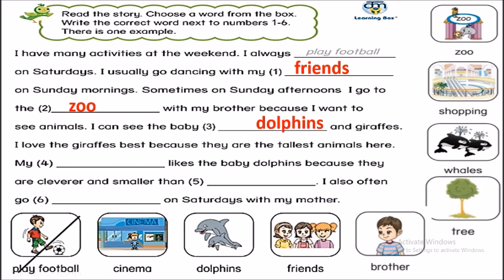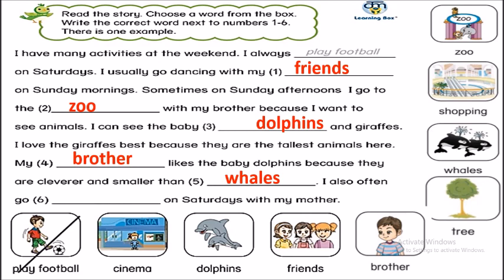And number 4. I love giraffe. Tôi thì thích giraffe. Vậy my brother likes the baby dolphins because they are cleverer and smaller than whales. Ở đây chúng ta đang có một sự so sánh giữa dolphins và whales. Chúng ta sẽ so sánh 2 động vật sống ở dưới nước.